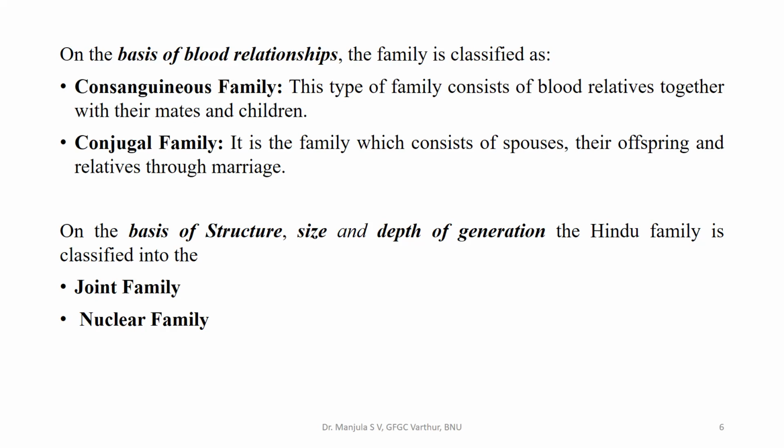Conjugal family is the family which consists of spouses, that is husband and wife, their offspring and their relatives through marriage.